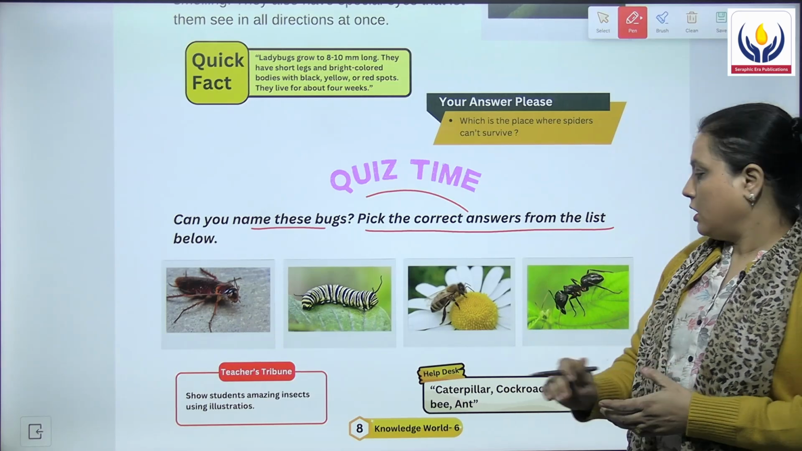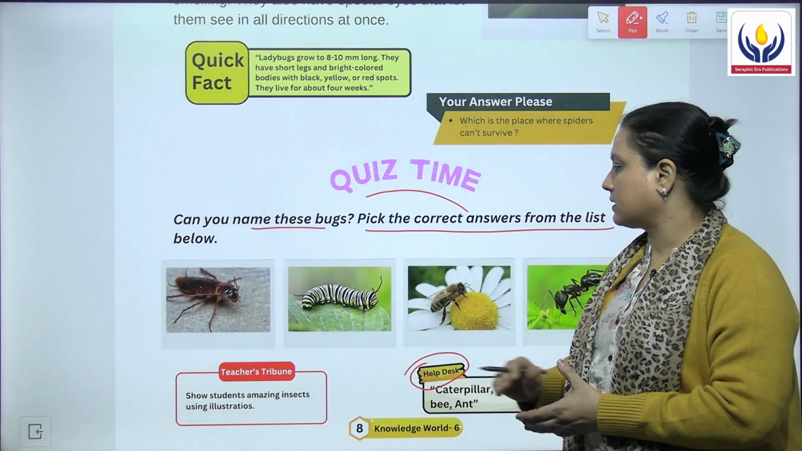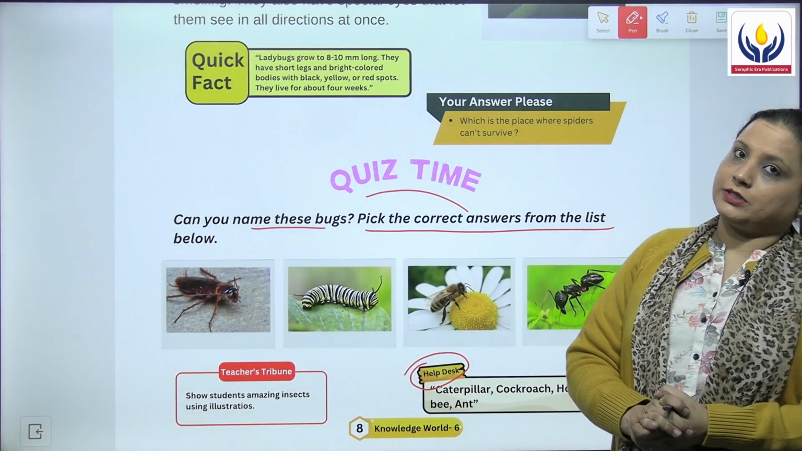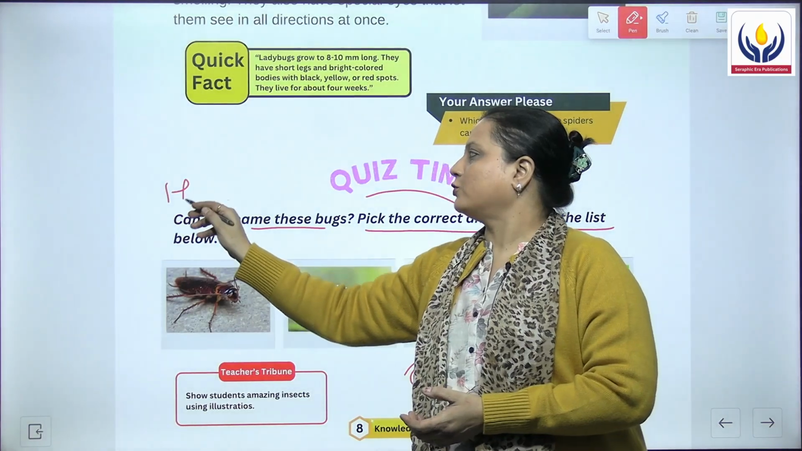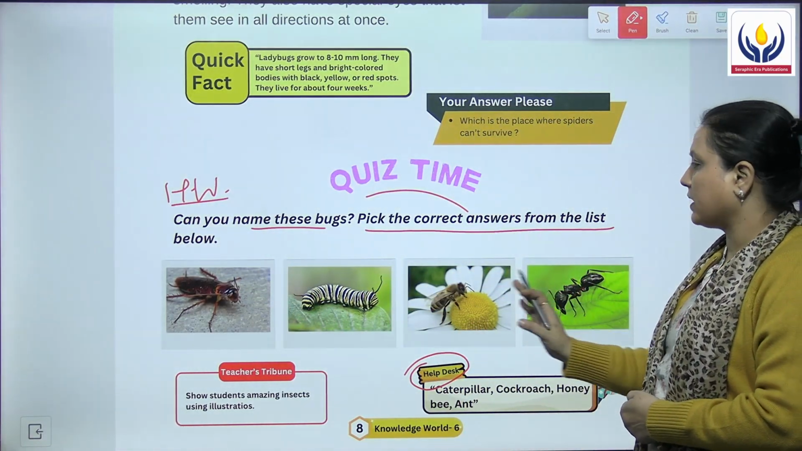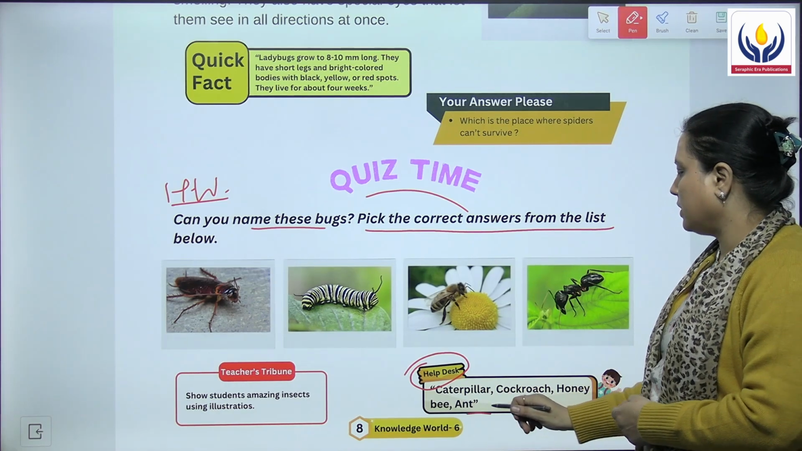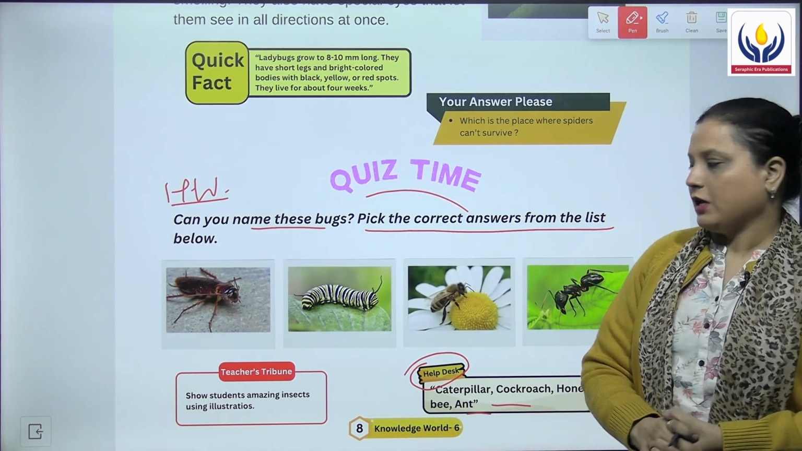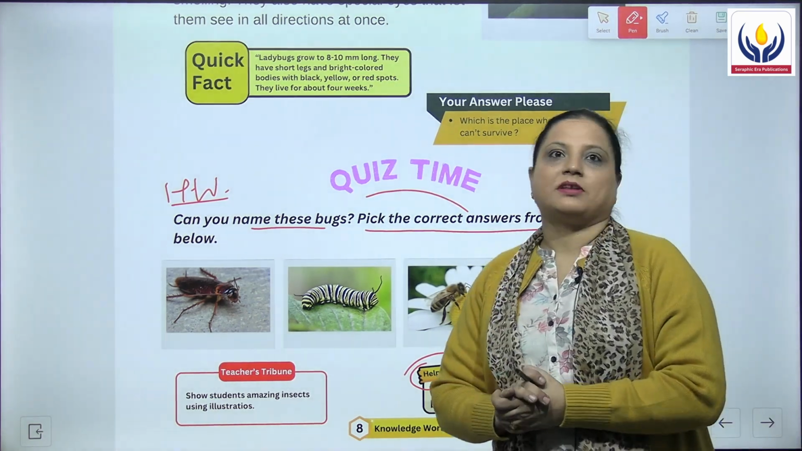They have given you the options also, the help desk is given. Now this activity is for you children. You have to do this on your own. Fill the names of these respective bugs from the help desk here. So with this, we have now completed the chapter.